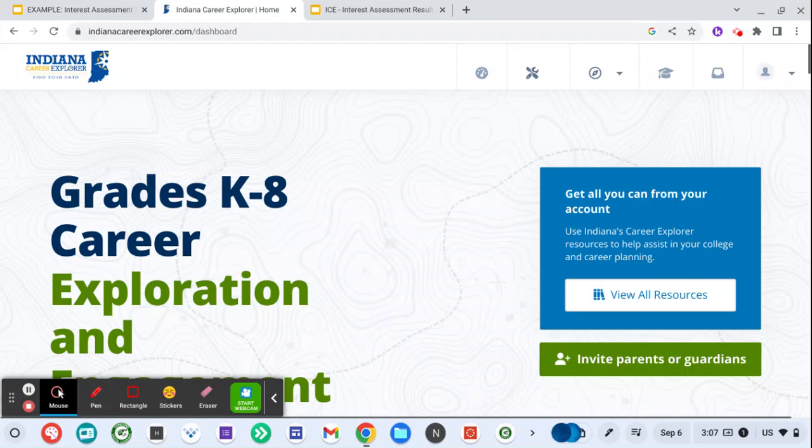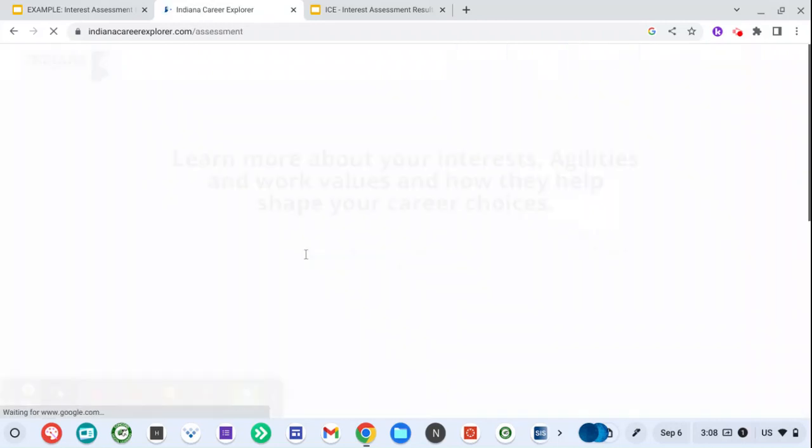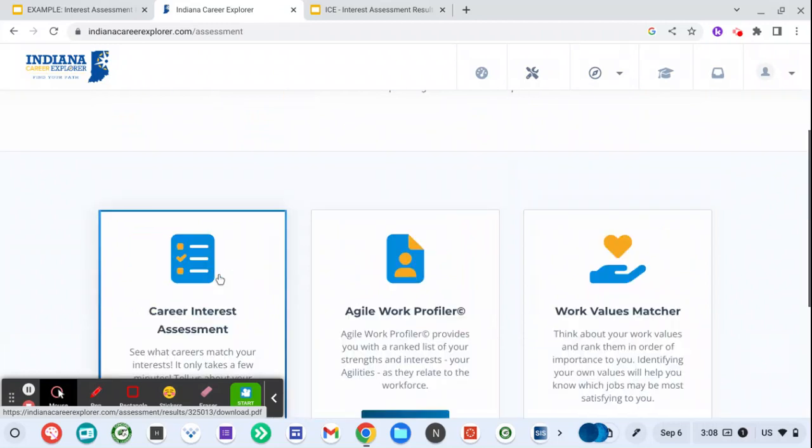Today, we're going to take a look at your individual interest assessment results from the interest assessment that you took yesterday in Indiana Career Explorer. If you did not download those results and put them in your PCC folder, remember the easiest way to access the old results is to point up here to this icon, click on Assessments, and then you should see an option where you can download those results.